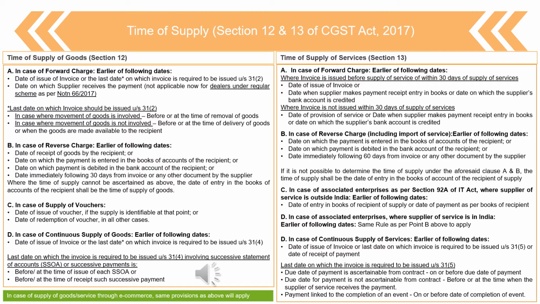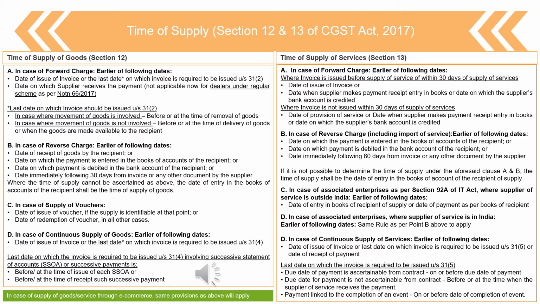So this reverse charge provision says that the tax liability in the hands of the recipient, मतलब recipient के हाथ में टैक्स लायबिलिटी तब अराइज होगा either on the date of receipt of goods, or on which payment has been made to the supplier and entered in the books of the recipient, or the date on which the payment has been debited in the bank account of the recipient, or the date following 30 days from the date of invoice.